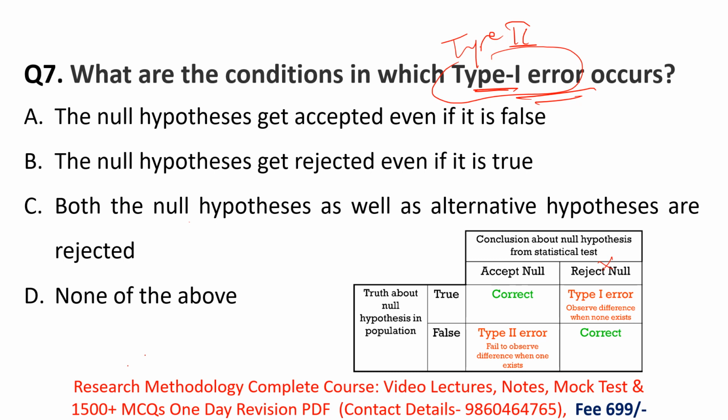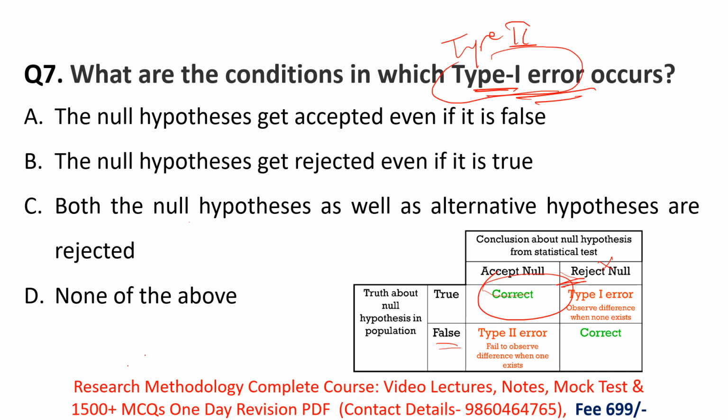What is meant by type 1 error? Type 1 error is when your null hypothesis is correct, or true, and you are rejecting it. Then what is type 2 error? Type 2 error means your alternative hypothesis is false, incorrect, and you are accepting it. So it is known as type 2 error. Okay, so we'll see option by option which statement is true about type 1 error.